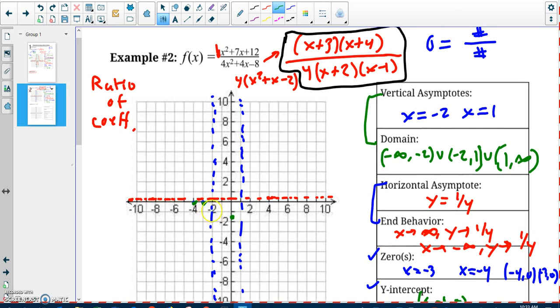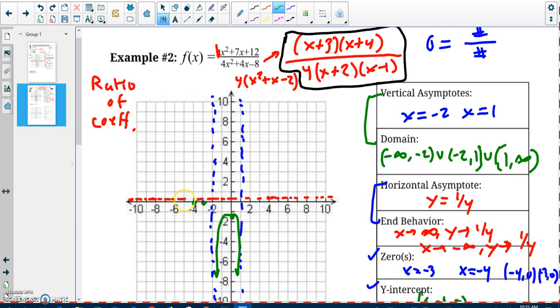I actually know a lot of things about this graph, but I definitely know, like right here, it looks like this. I don't know what happens over here, so I'm going to plug in some x value. So go ahead and why don't you plug in 5 for x. And then over here, it's still a little unclear what's going on because I have these two x-intercepts. So why don't you plug in another point or two?